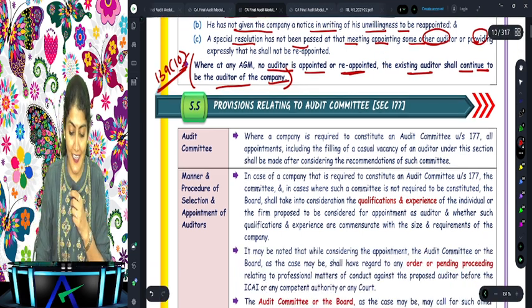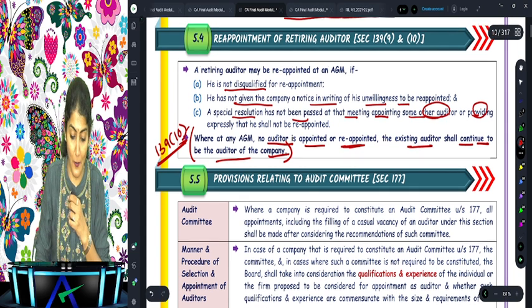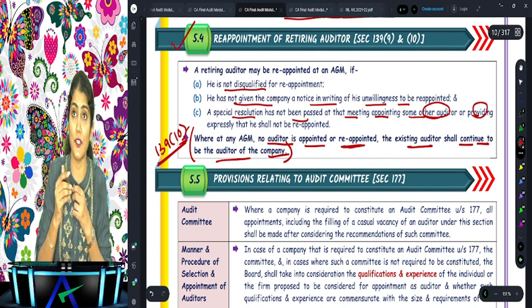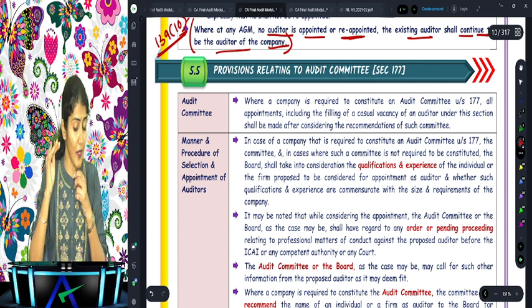Right, providing expressly that he shall not be reappointed. Are you getting that, everyone? So, reappointment of the retiring auditor, right? The reappointment of the retiring auditor.